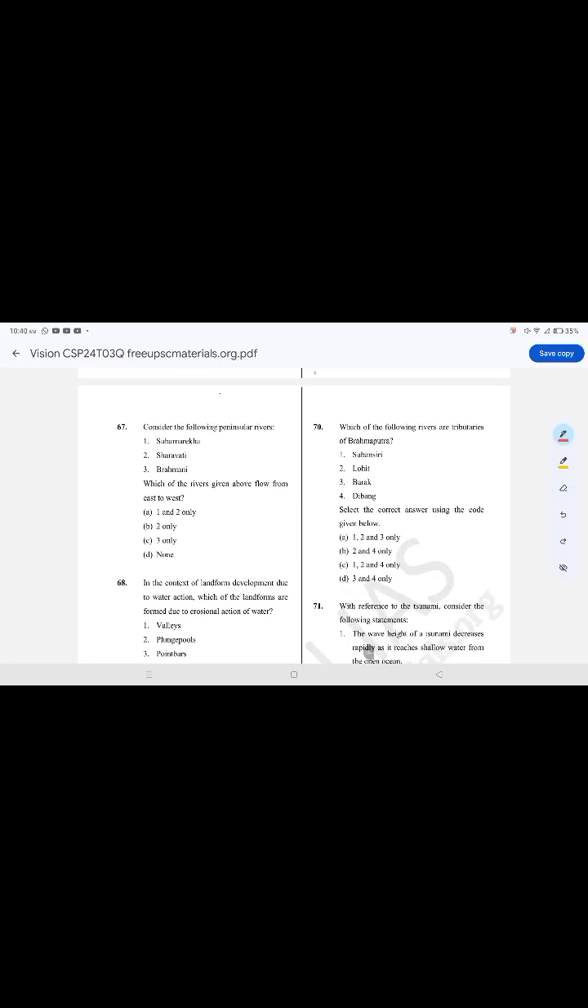Consider the following peninsular rivers. The correct option is option B, 2 only. Which of the rivers given above flow from east to west? Sharavati does; Subarnarekha and Brahmani do not.